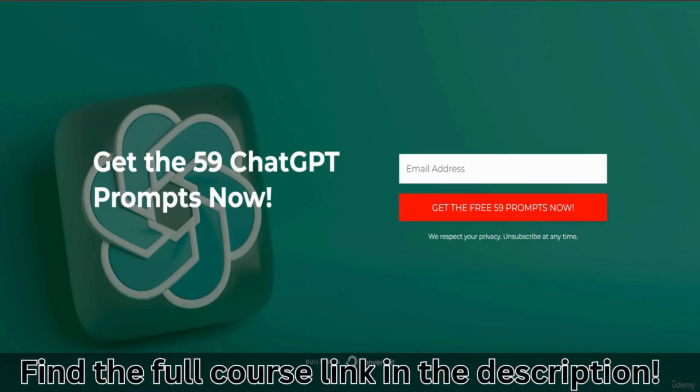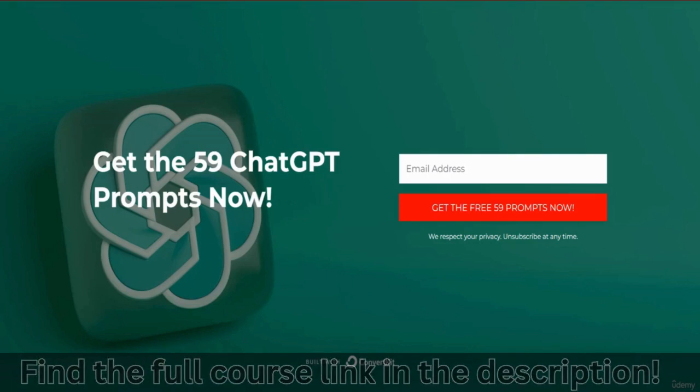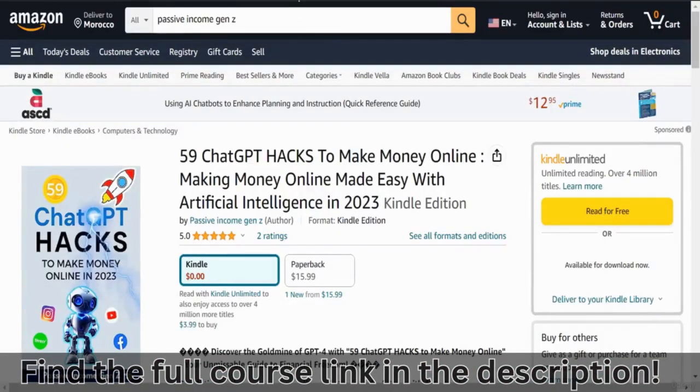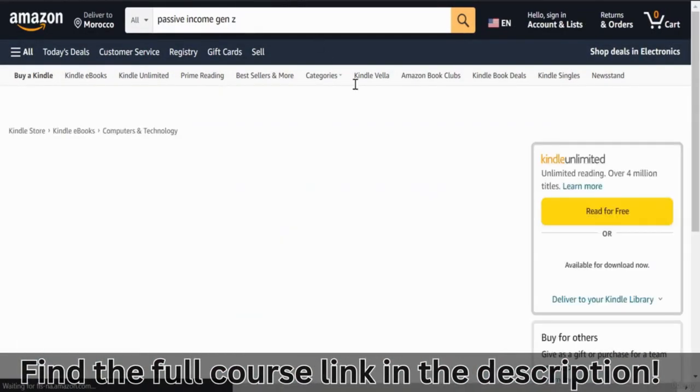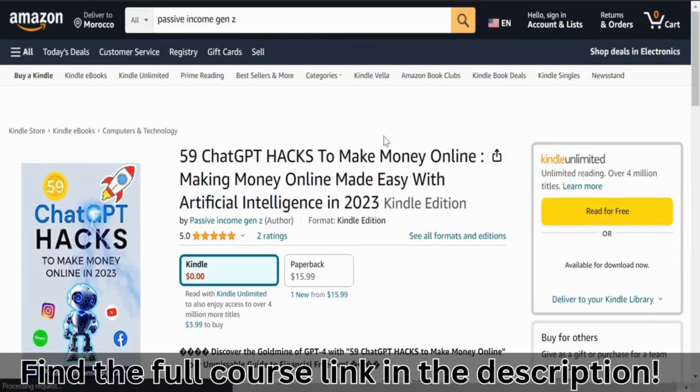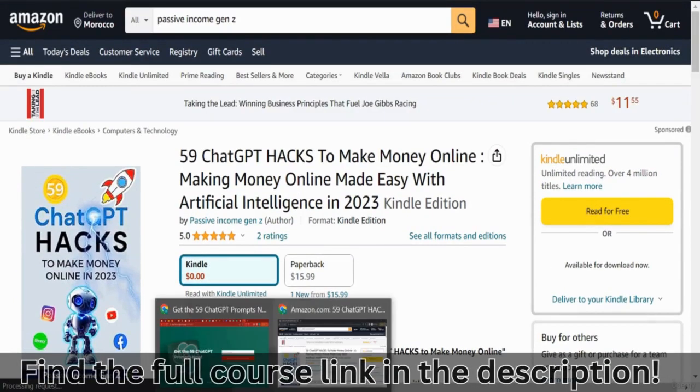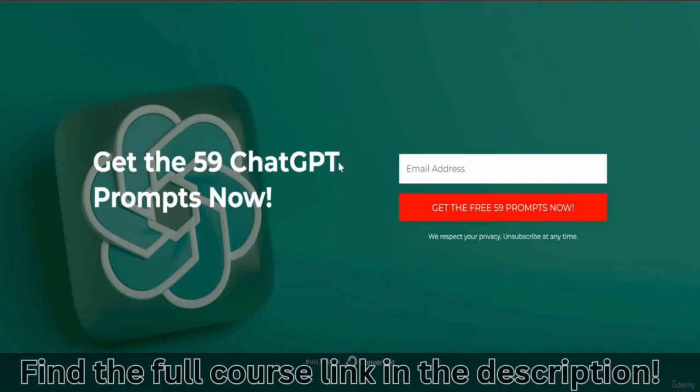And it's very simple, actually. It can be easily built with ConvertKit in 5 minutes or less. The goal behind this is to get as many email addresses as possible from people by giving them something for free. In this case, I'm giving them 59 ChatGPT prompts, which basically came in tune with one of my latest ebooks that I have just released. So you're looking at it right now. Not that I'm promoting it or anything, but I'm just showcasing to you that this is how it works.